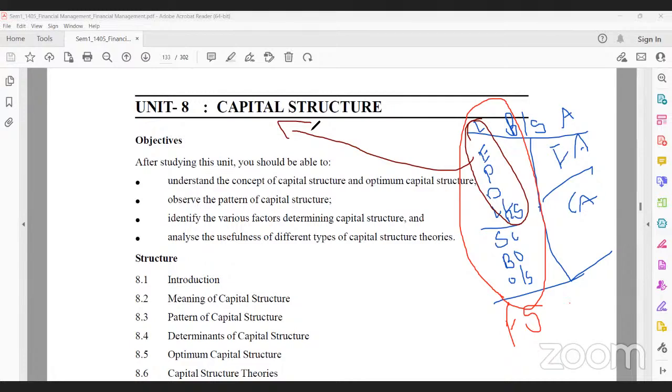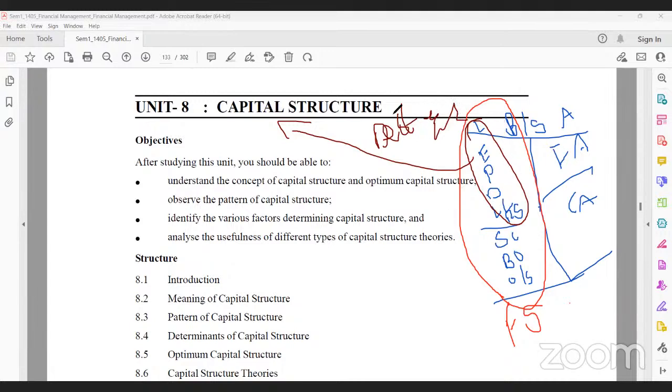Financial structure is nothing but the total amount of the balance sheet. But capital structure is nothing but only the long-term sources of finance. This is the capital structure, nothing but the portion of debt and the portion of equity. What is the portion of equity and the portion of debt?